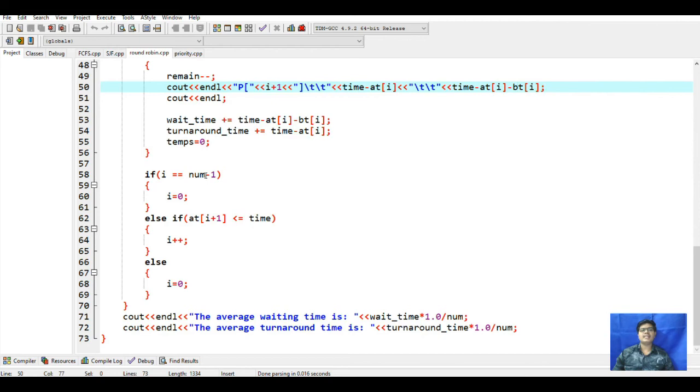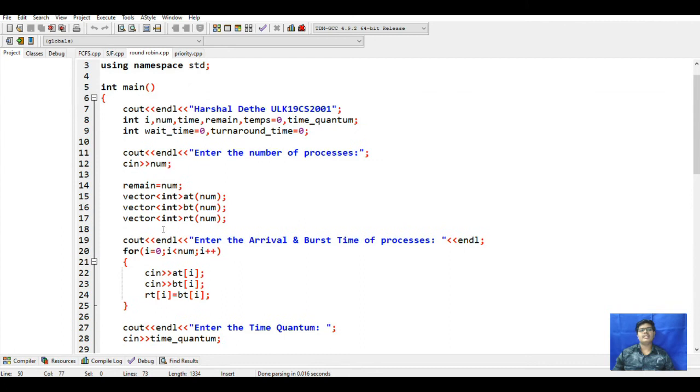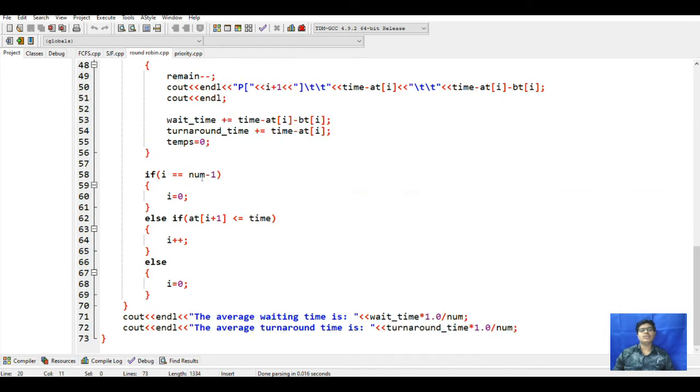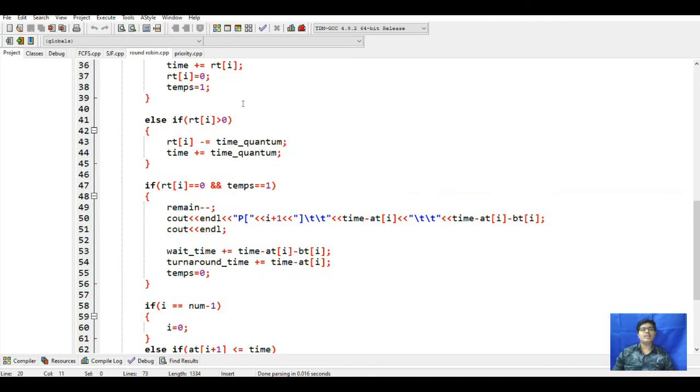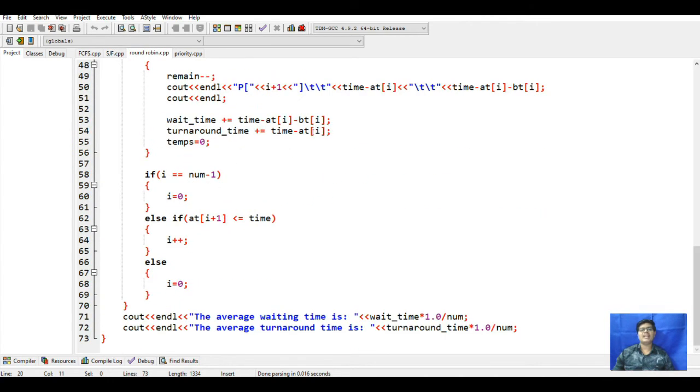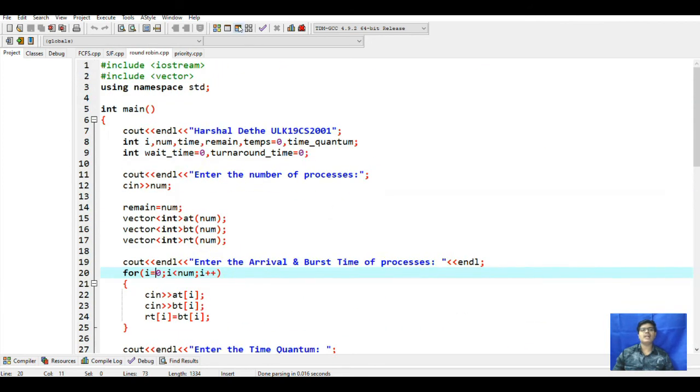And here, if I is equal to number minus 1, this number will be decremented by 1, meaning it will go back and back. For that, if it is equal, then I will be 0, else I is incremented. If it is less than or equal to, then the time is executed and I plus plus adds, and else if it is 0, then this will print the waiting time and turnaround time. So let's check the output of this program.